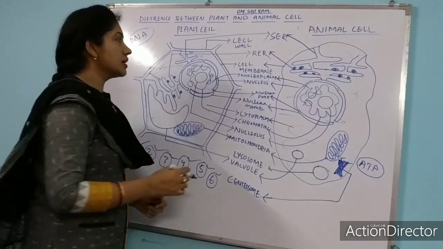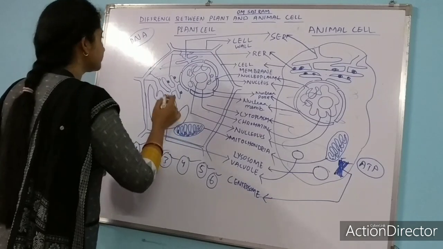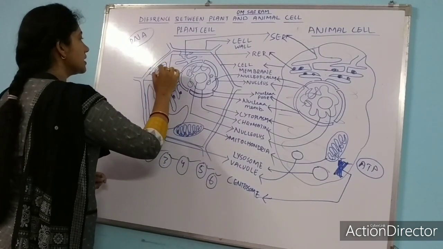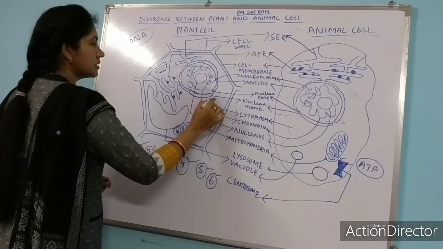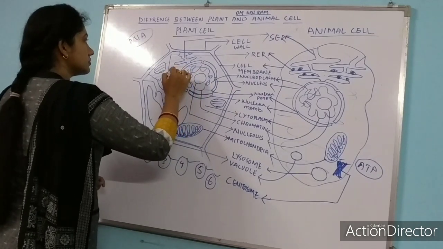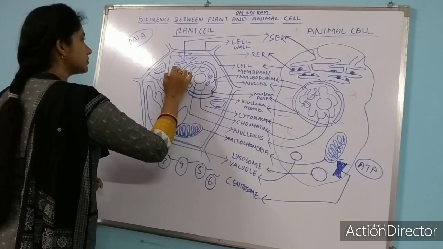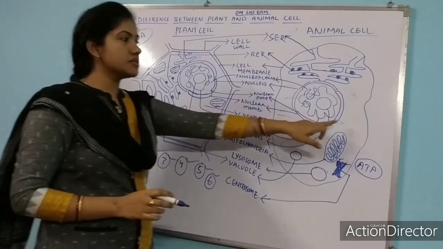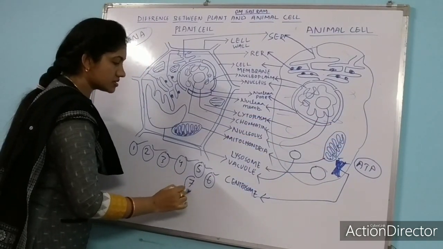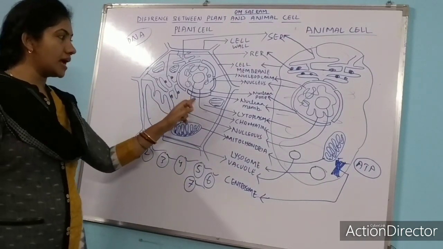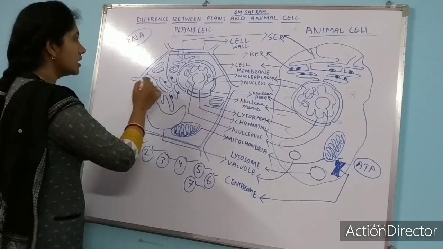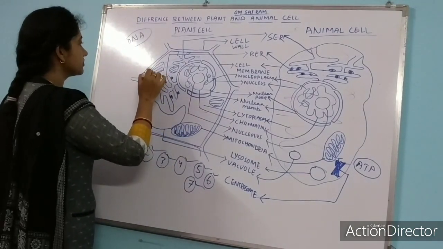The next one, let us talk about plastid. There are so many plastids present inside a plant cell, but plastids are not present in animal cell. You got your seventh difference. Plastid is present in plant cell, whereas it is absent in animal cell. You can see here the number of plastids.